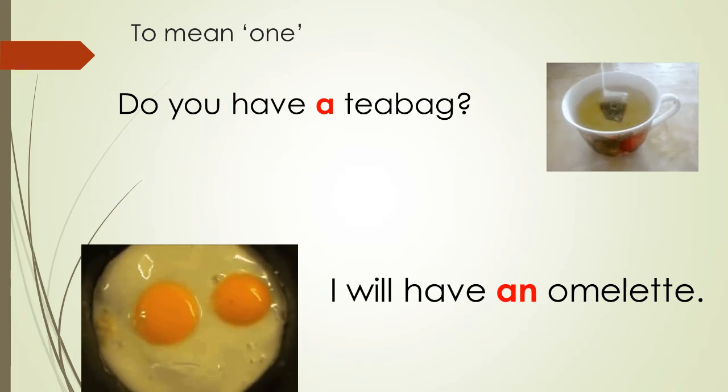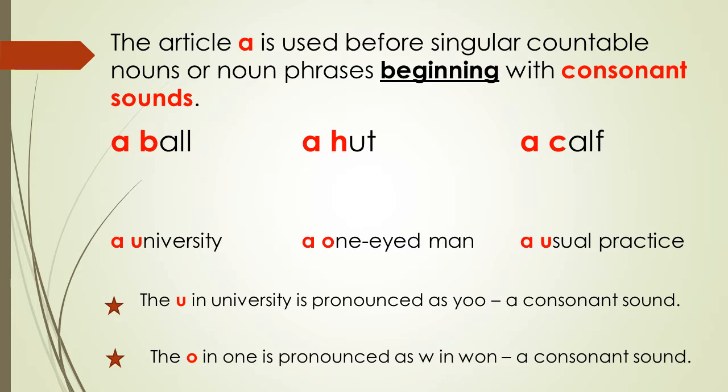In short, we use article a when we are referring to singular countable nouns or noun phrases with consonant sounds. For example, a ball, a hut, a calf, a university, a one-eyed man, a usual practice.